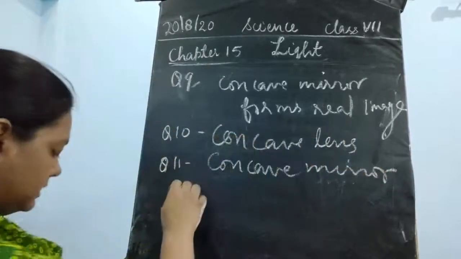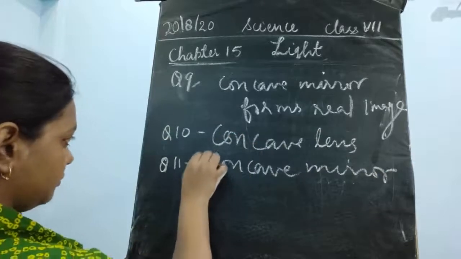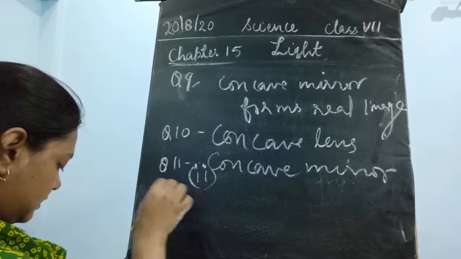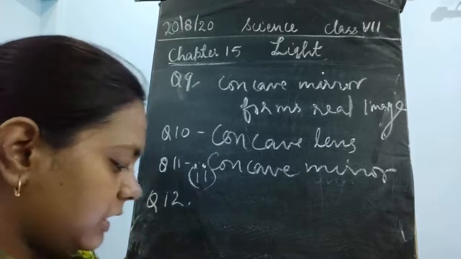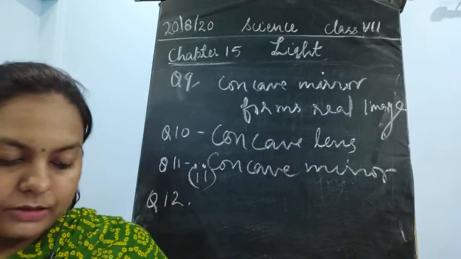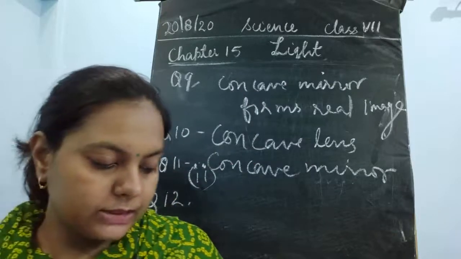So this is the right answer, and the option is option number 2. Now question number 12. What is the answer for this? David is observing his image. One numerical is given. A person named David is observing his image in a plane mirror.